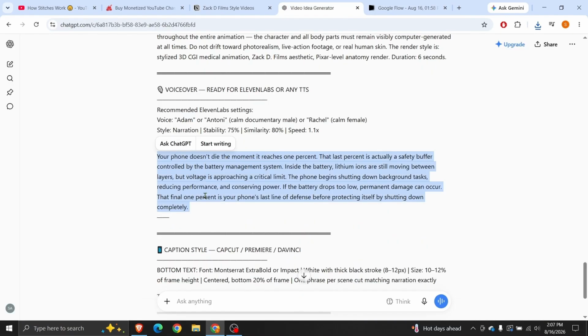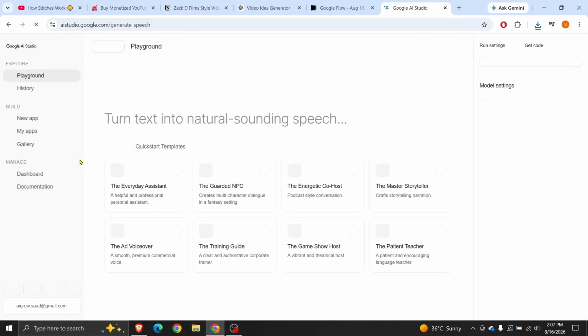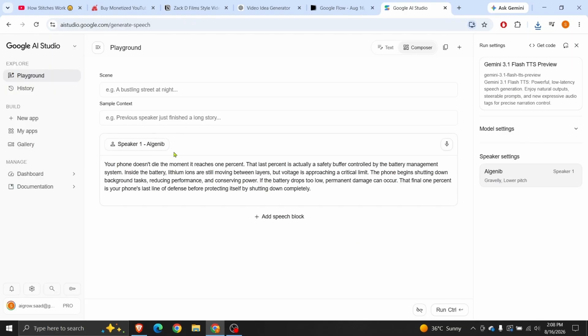Copy the voiceover text and search for Google AI Studio. Then select Generate Speech. Here, pick a speaker for your video, enter the script, and generate the voiceover.